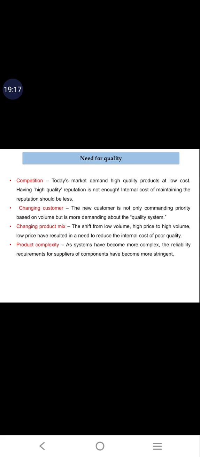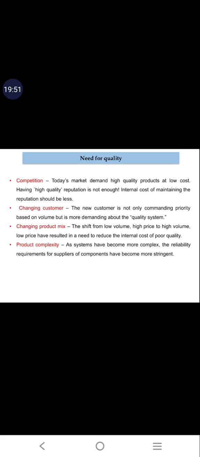The company has to identify which products are running successfully or which product is not making good business. So those analyses have to be done, and wherever new features can be added, they have to be implemented. Whichever product is showing poor performance, the product has to be stopped. Then only you can increase the quality of a particular product. Okay, so that is called changing product mix.